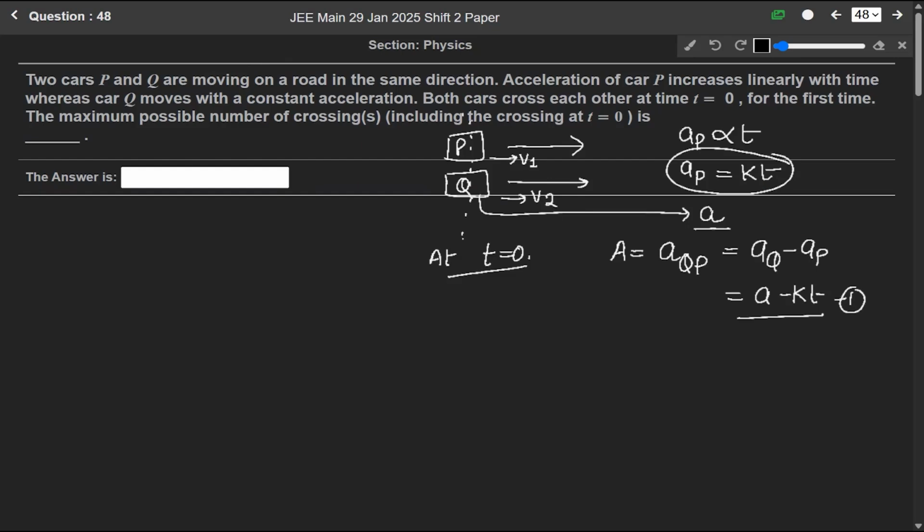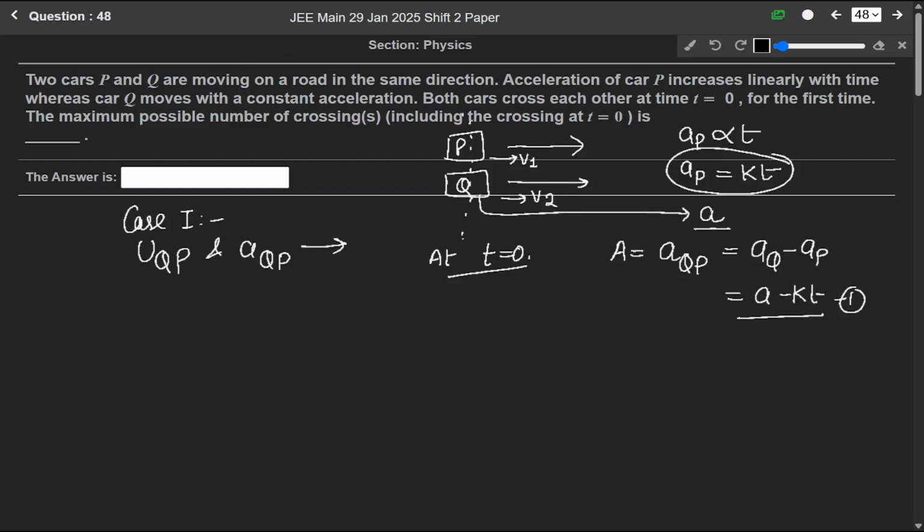Now let us analyze this problem in two cases. Case 1: the velocity of Q with respect to P, u_QP, and the acceleration of Q with respect to P are both in the same direction.